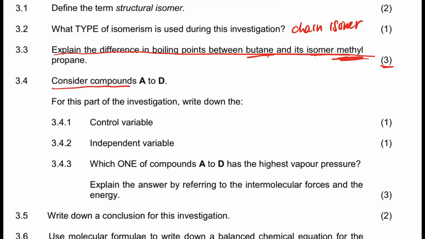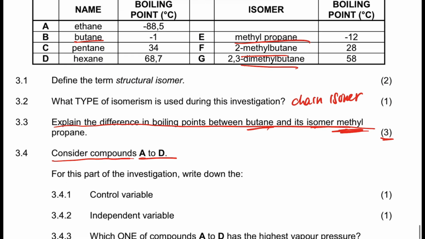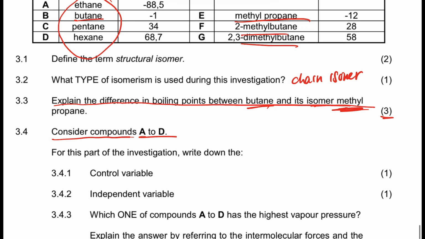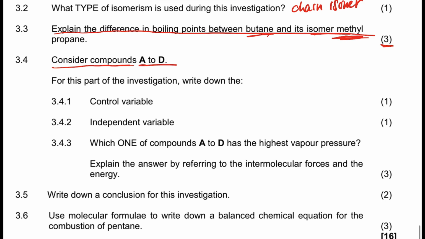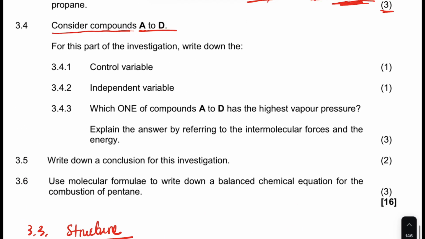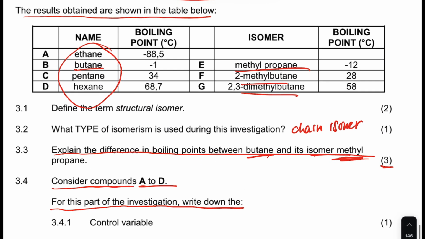Now it says consider compounds A to D. So these are alkanes, right? They differ in chain length. Now it says for this part of the investigation, write down the control variable. So the control variable is what is not changed as you go from the 2 carbon, 4 carbon, 5 carbon, 6 carbon.